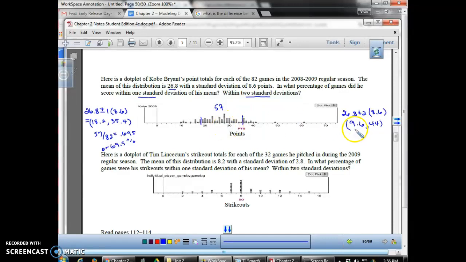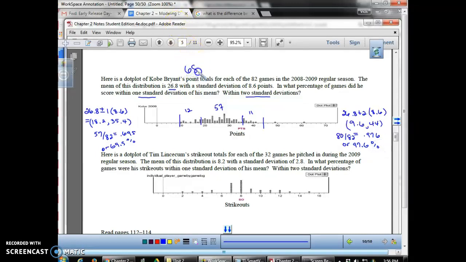So what I want to do is frame the next interval and count the extra observations. So 9.6, since this is 8 and 9 is here, it's going to be everything to the right of this all the way up to 44, which is right here. So here I get 12 observations here and 11 observations here. And when I add all those together, I get 80 observations out of 82, which is going to be 0.976 or 97.6%.